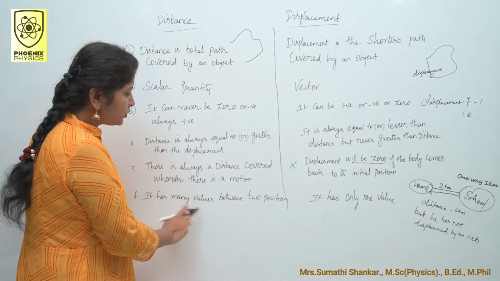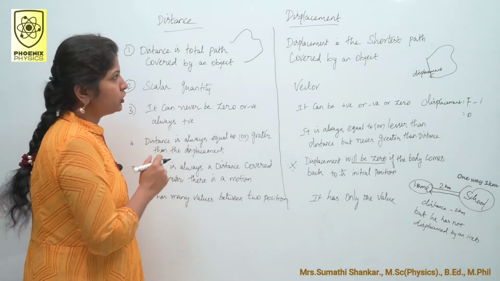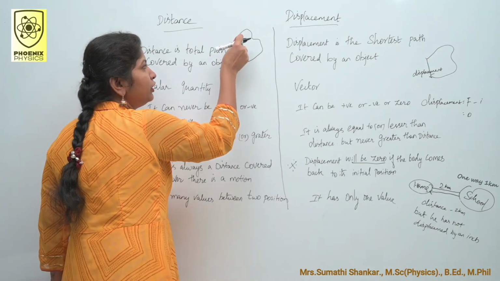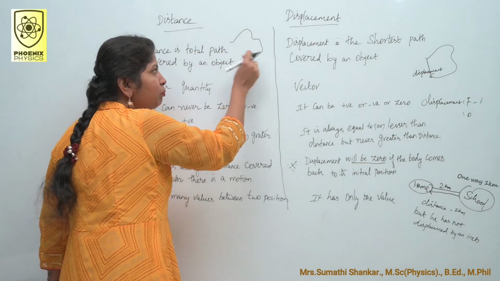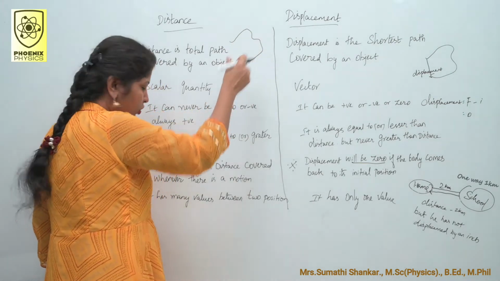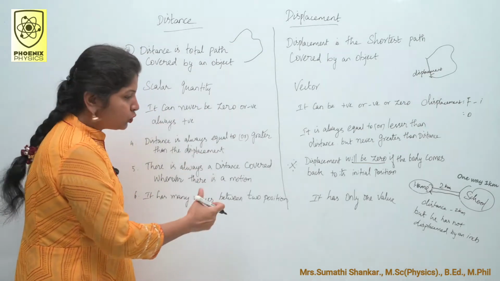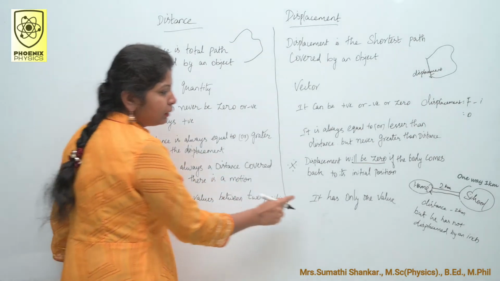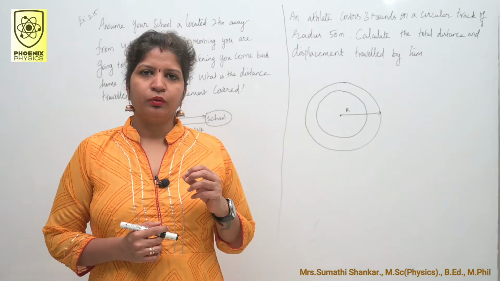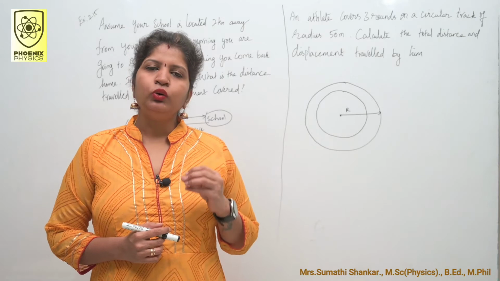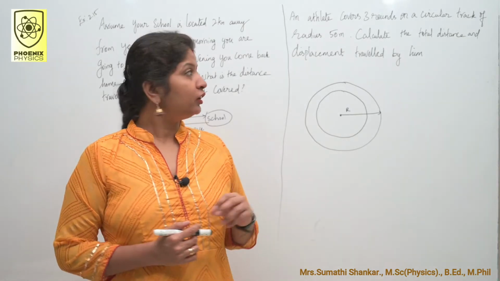Final one, it has many values between two positions. It has many values. This is also distance, this is also distance. Okay, so sum of so many values. So it has many values between two positions, but displacement has only one value. Based on the concept, two example problems are given.